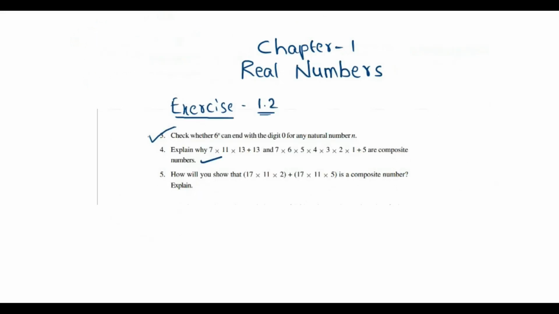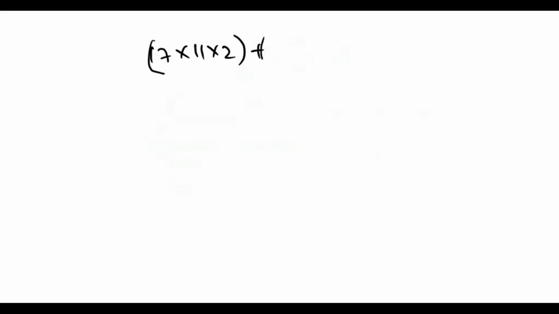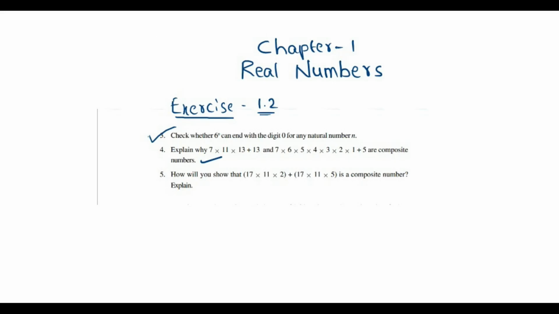And the final one is: how will you show that 17 multiplied by 11 multiplied by 2 plus 17 multiplied by 11 multiplied by 5 is a composite number? Explain.